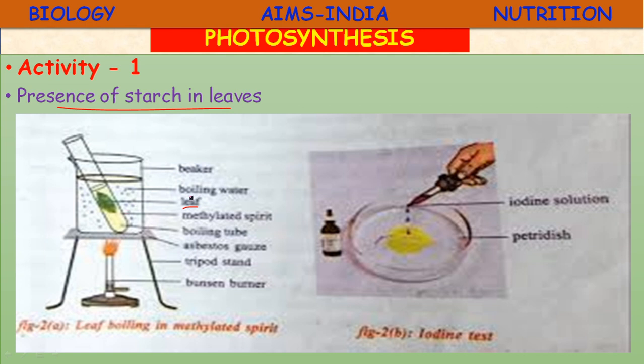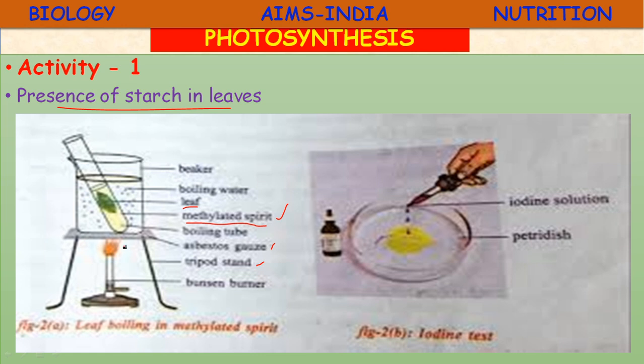A beaker of boiling water, and a boiling tube containing some methylated spirit, an asbestos gauze, a tripod stand, and a Bunsen burner.